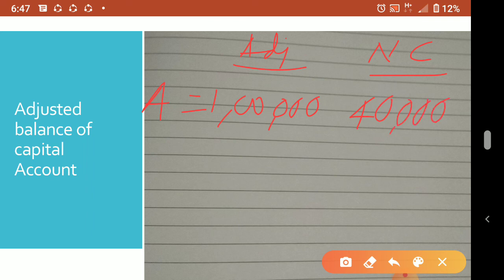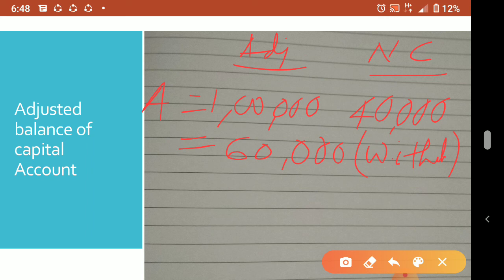That means new capital needed is 40,000, but he is having how much at present? Actual capital 1 lakh. So he has to maintain 40,000 only. That means he can withdraw 60,000. So 60,000 A will be withdrawing. Means he can put it on the debit side of the capital account. To cash? What will come? They said in the question through current account. So what will you write? A's capital account debited to A's current account.